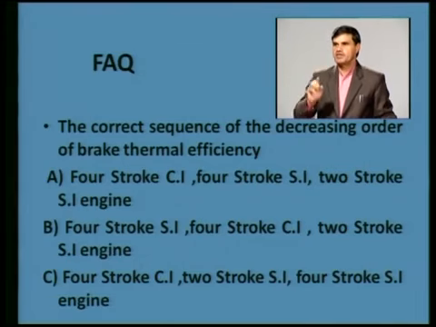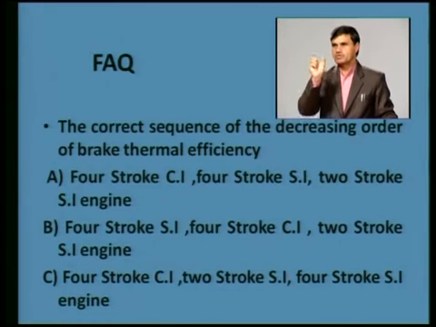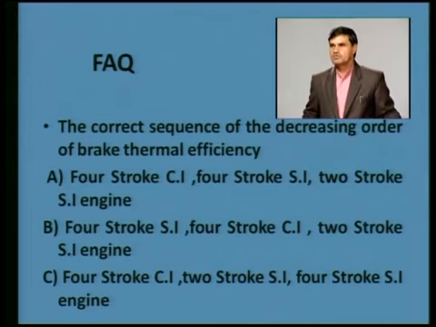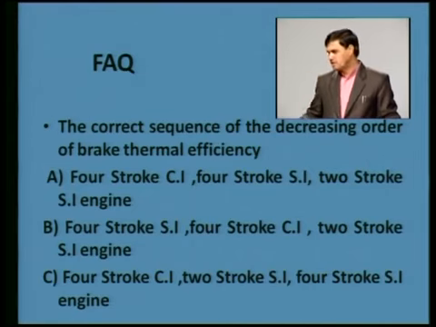Then the third one is 2-stroke SI. 2-stroke SI engines are less efficient. So, the sequence in terms of efficiencies: the highest is the 4-stroke CI engine, then the 4-stroke SI engine, and the lowest efficiency is the 2-stroke SI engine. So, A is correct.